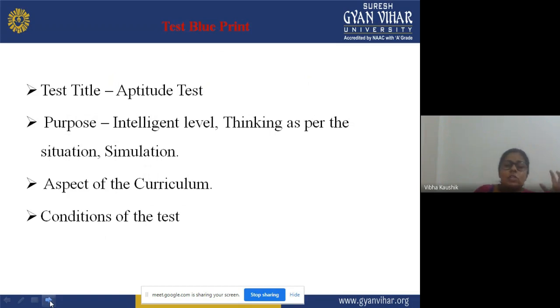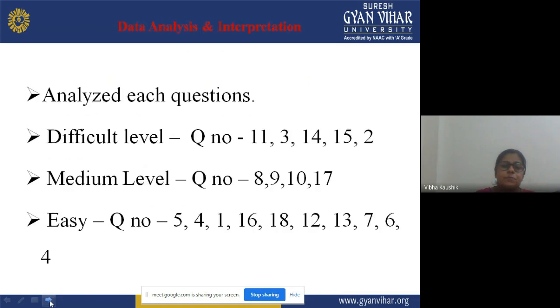Conditions of the test means the specific conditions that are necessary when you are going to administer that particular test. Now, what can be the conditions? The atmosphere should be quiet. There should be a proper light arrangement. The person who is taking the test should have complete knowledge of that particular test and how to administer it. These are the conditions that should be fulfilled when you are administering that test.